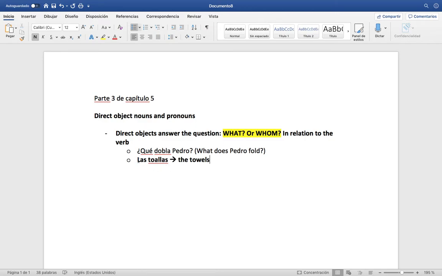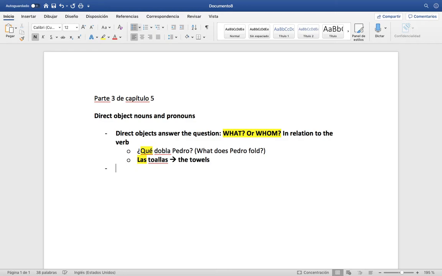So this whole las toallas is answering our question as to what, ¿qué, is he folding? In this case, Pedro is folding las toallas. So, keep that in mind.